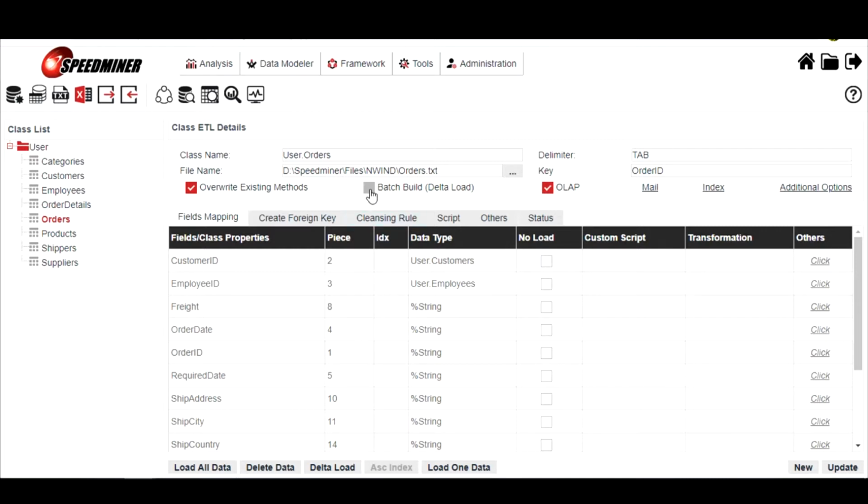Another function is called batch view. When this checkbox is ticked, the system creates the index for the new and modified data while loading data from the source database. The purpose is to review those incremental data in batch. Some tables may be linked or interrelated with other tables. Therefore, it is encouraged to take the batch view for data load and override existing methods.